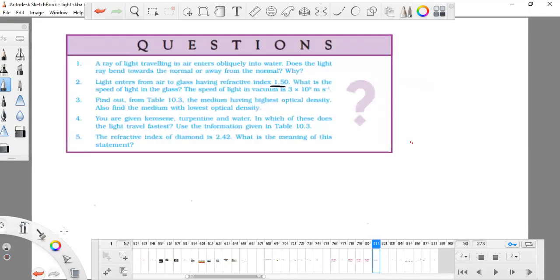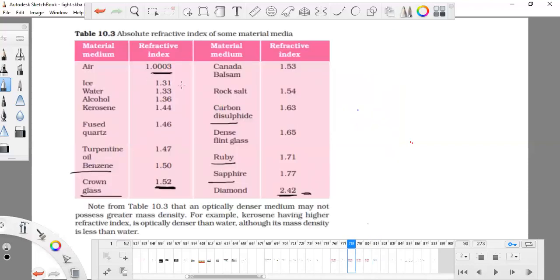Next question. The refractive index of diamond is 2.42. Okay, what does it mean? It means that the refractive index of diamond is 2.42. It is more than any other refractive index. The refractive index of diamond means that when we calculate for a light ray, which is first in air and suddenly goes into diamond.